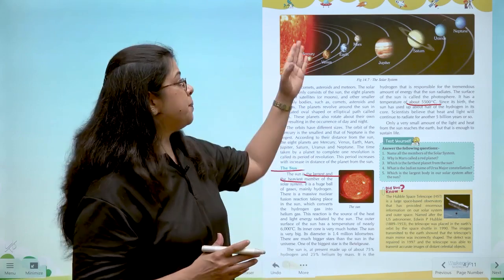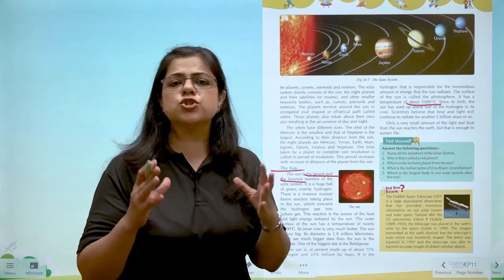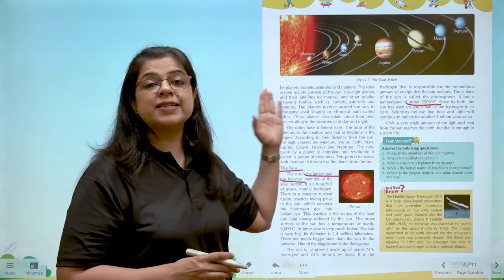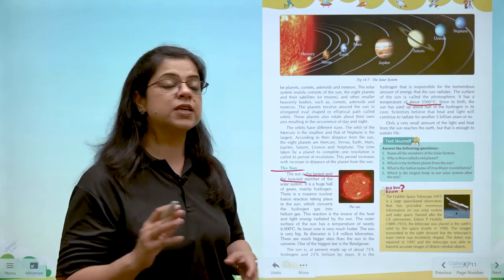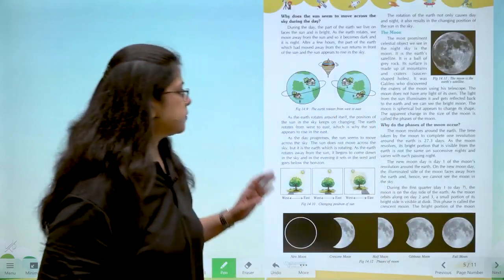Now, because the planets Mercury and Venus are so close to the sun, that is why they are the hottest planet, because the sun itself is so hot.